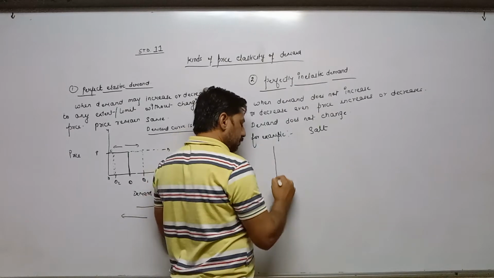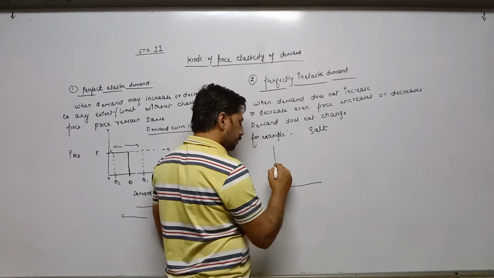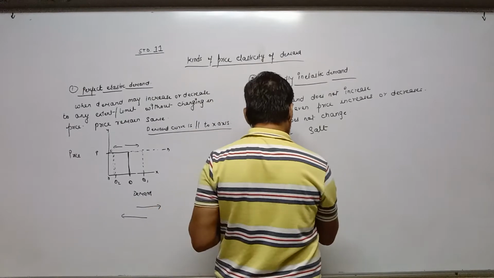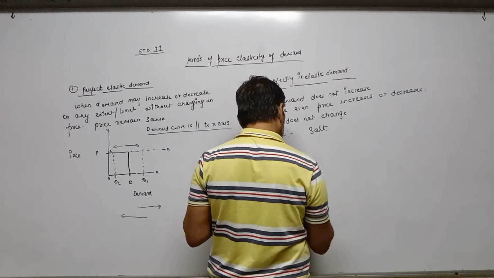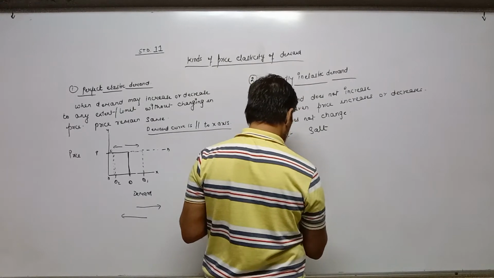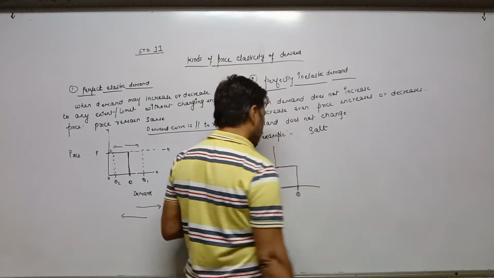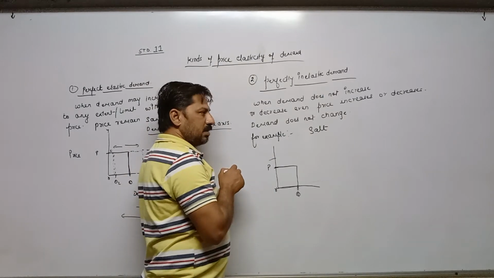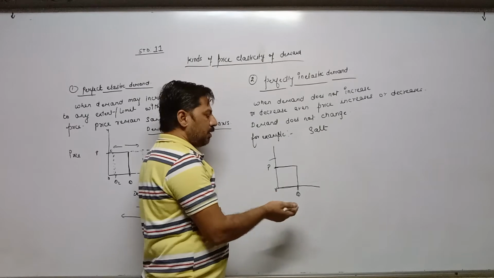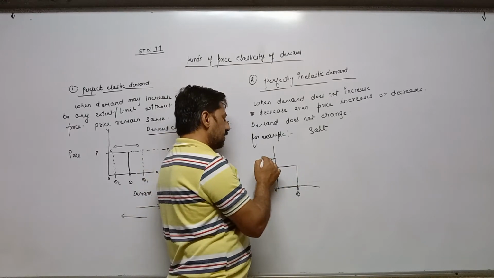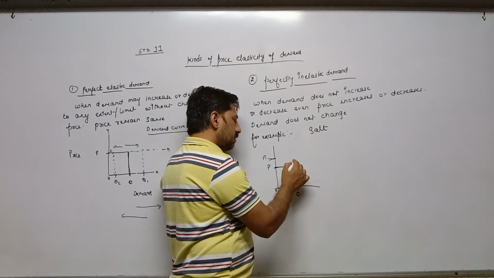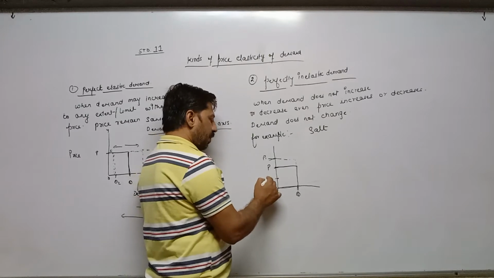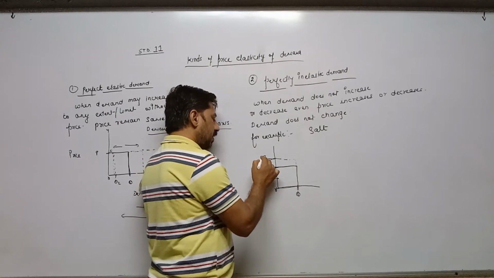Now the diagram. If price increases, then what should happen? Demand should decrease, but no, demand remains the same. When price increases to P1, demand remains the same. Or when price decreases, suppose to P2, here P1 increases.